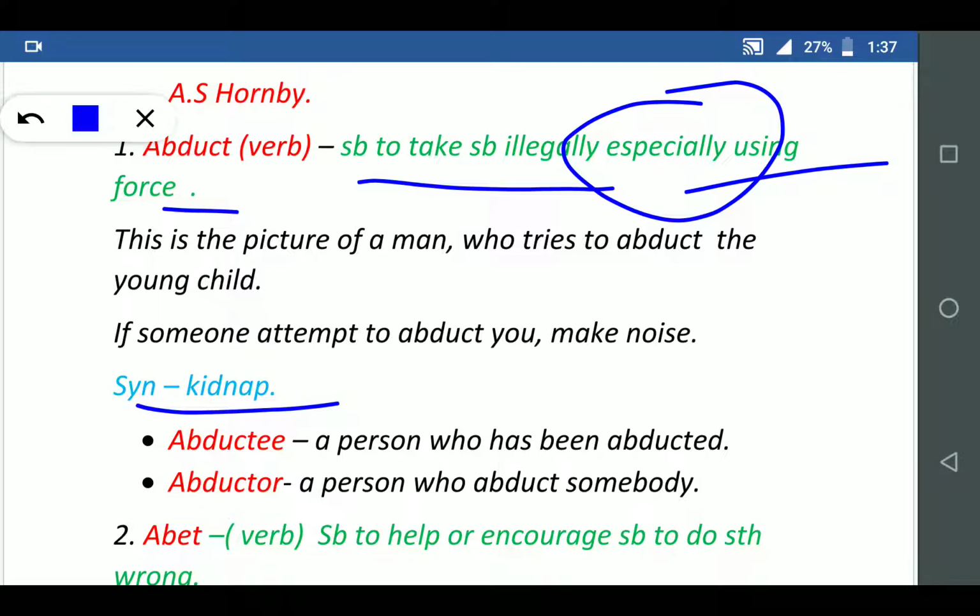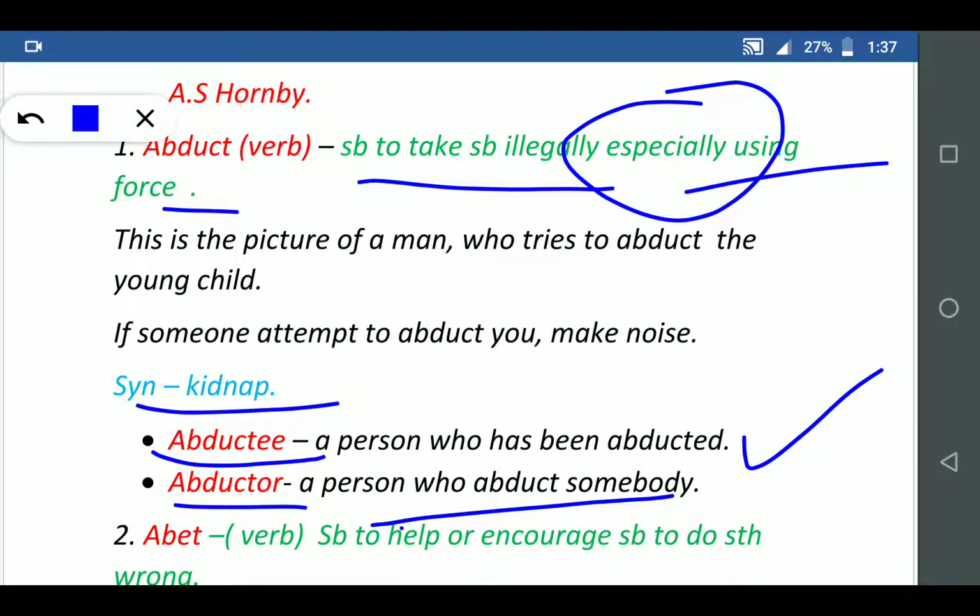A person who has been abducted is called an abductee. A person who abducts somebody, who does this work, who kidnaps, is called an abductor.